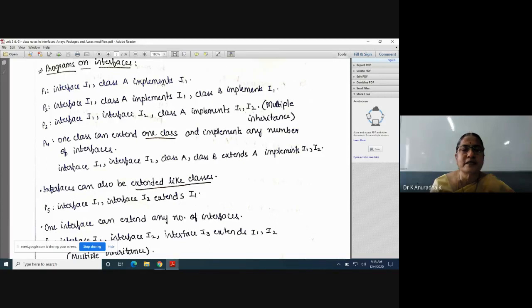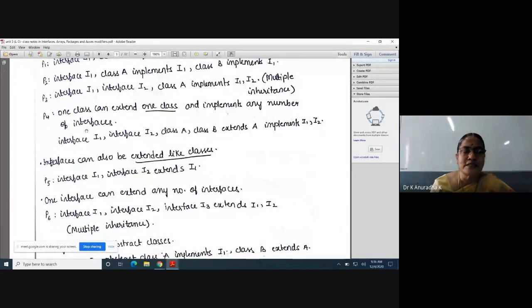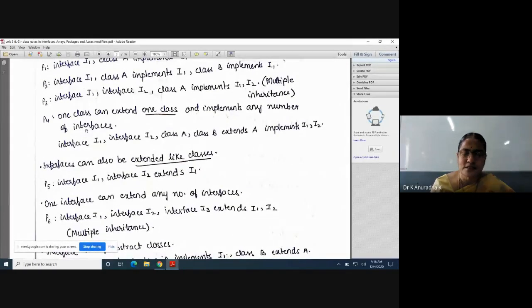Again, I am repeating. Between 2 classes, we can use the extends keyword. In the same way, between 2 interfaces, we can use the extends keyword. But between a class and an interface, we use the implements keyword. And now this is the simplest program. I already explained this program in the last class. There are totally 7 ways, and I will explain some more programs in today's class.